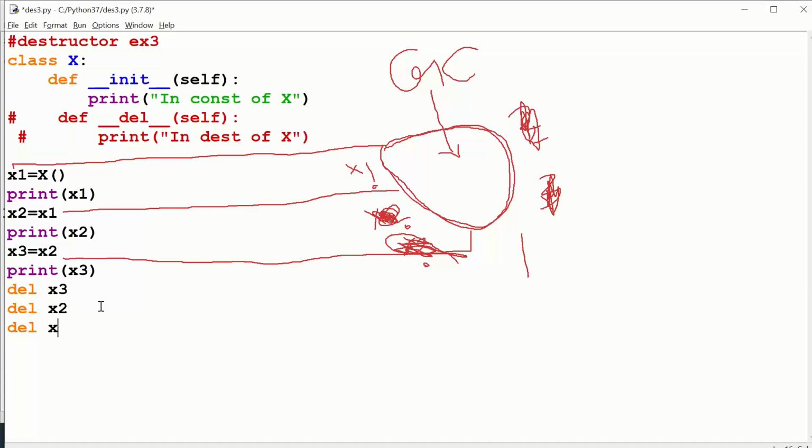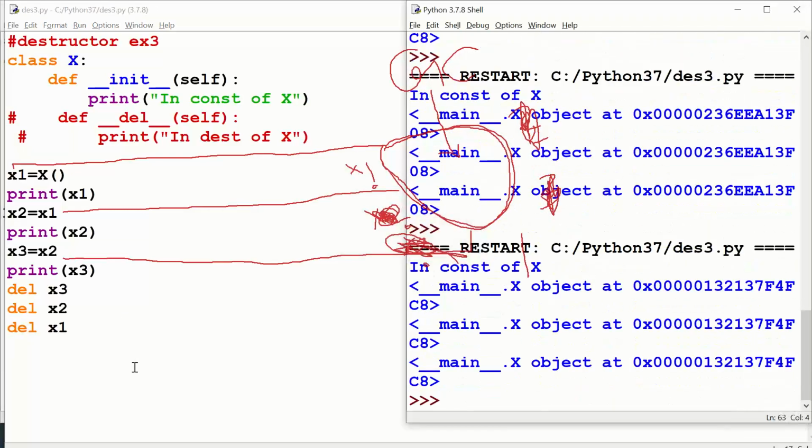Now see, I am going to delete the last reference variable of my object, that is x1. Now if I execute this code, the object got deleted. Perfectly, right? Now x1 is also gone, nobody is referencing it, so the reference variable count is 0. Then the garbage collector, like a lizard eating ants, will come and delete it.